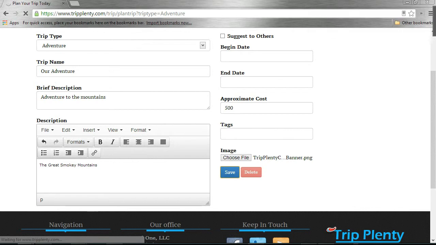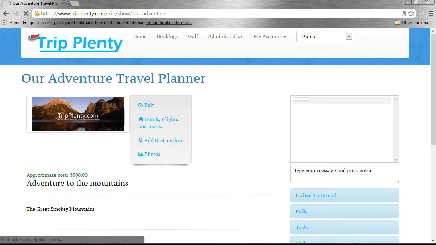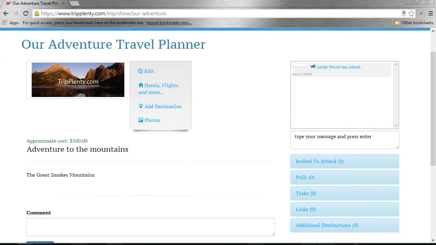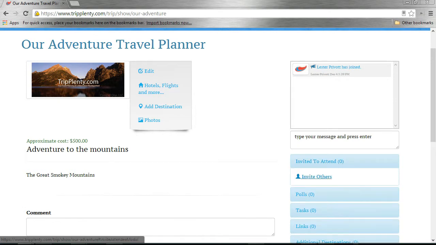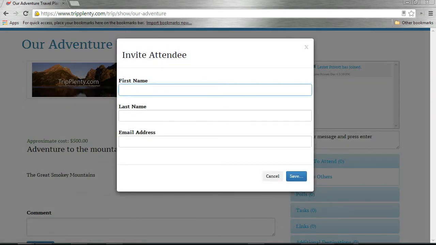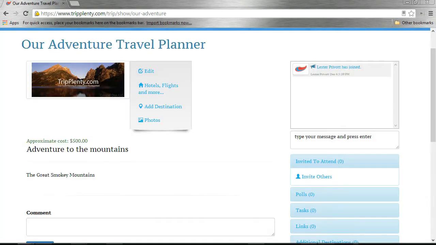And at this point, the collaboration engine is actually going to create the travel planner for us. And at that point, we can start interacting with the travel planner and invite additional attendees to the vacation planner. So we can go ahead and invite an attendee, and I'm just going to invite my Facebook account. We'll go ahead and save that here.